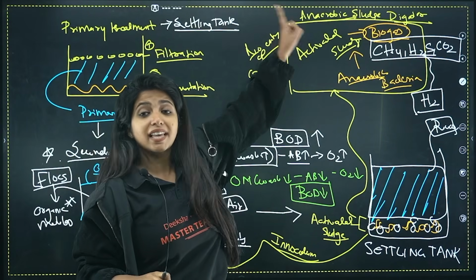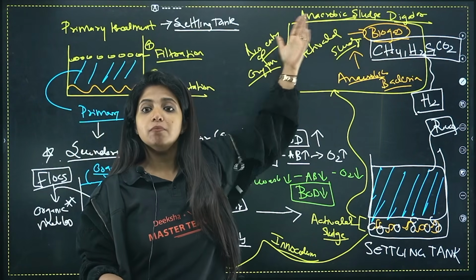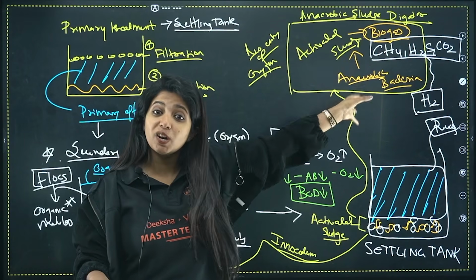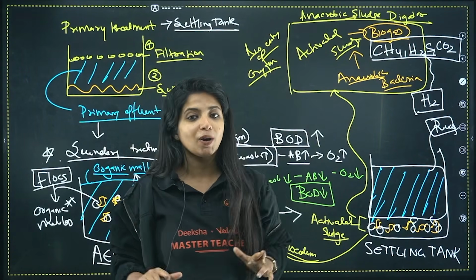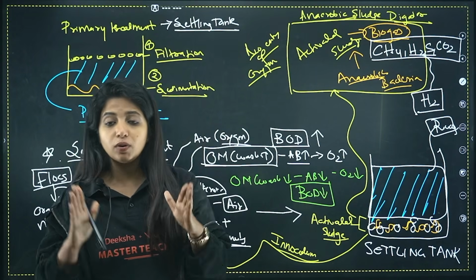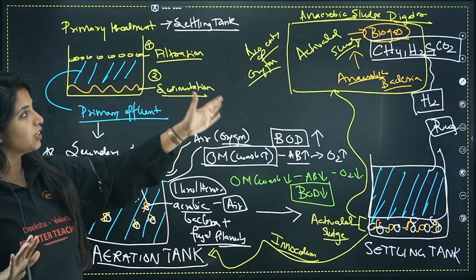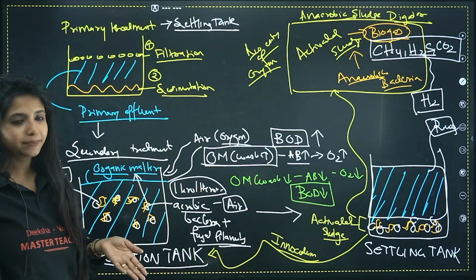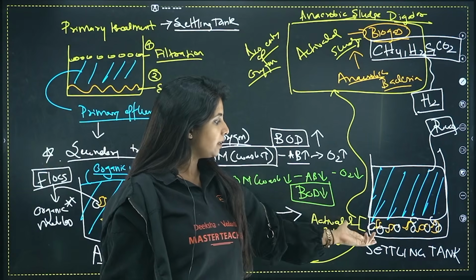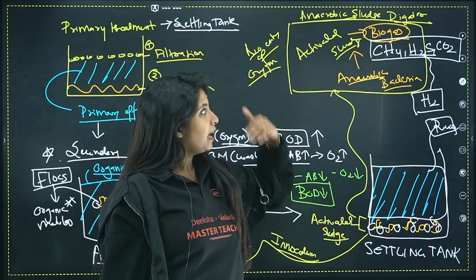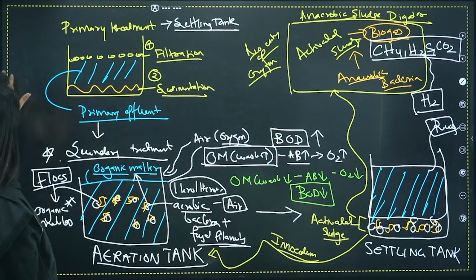What is this tank? This is the anaerobic sludge digester, where you take the activated sludge from here and break it down with the help of anaerobic bacteria. Here there is no entry for oxygen, only then can it produce biogas. The biogas consists of CH4, H2S as well as CO2. Got it? This is how it goes. If you want to take a screenshot, you can. Please remember where it is being formed. The settling tank is the place where activated sludge is formed, and the anaerobic sludge digester is where it gets broken down. All this information is super important.